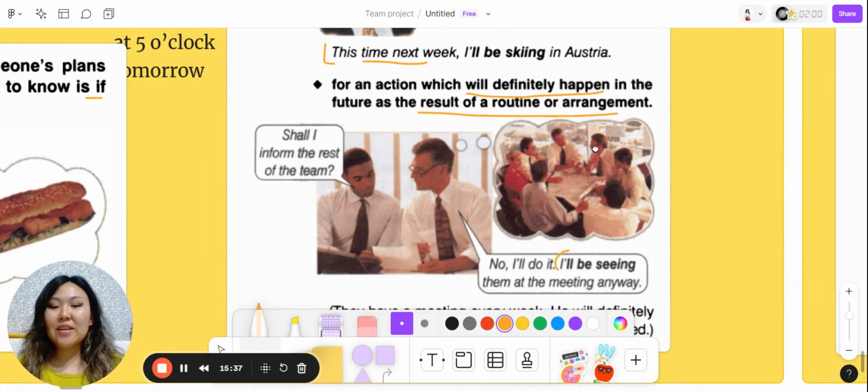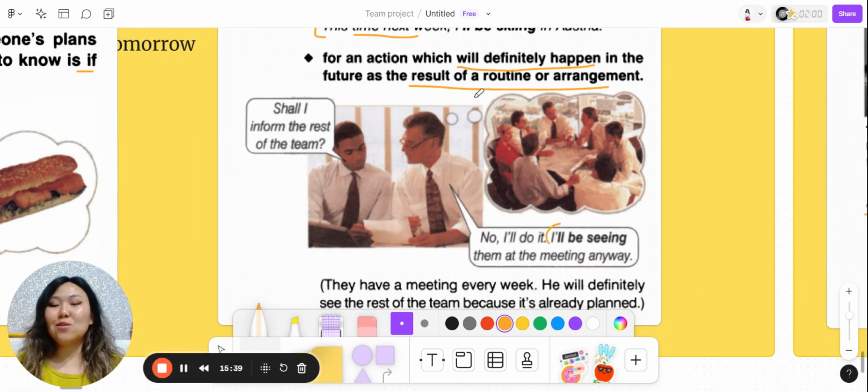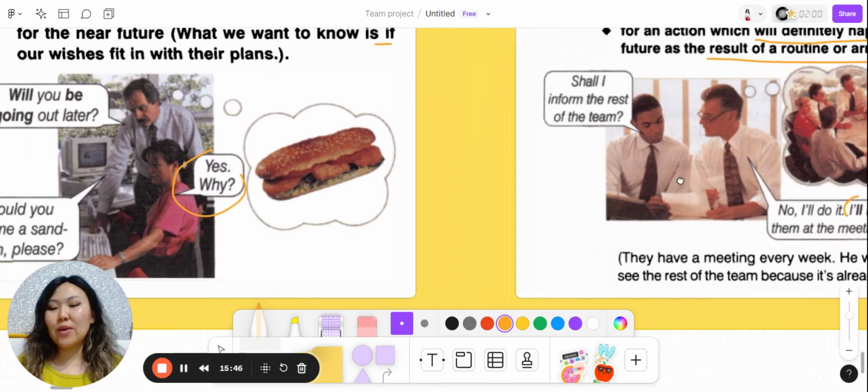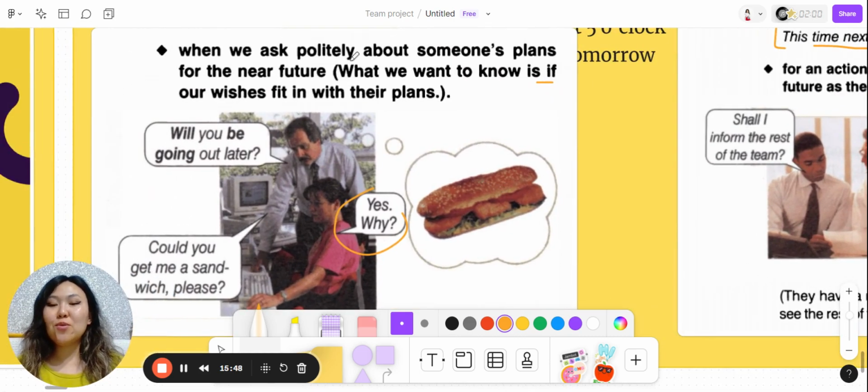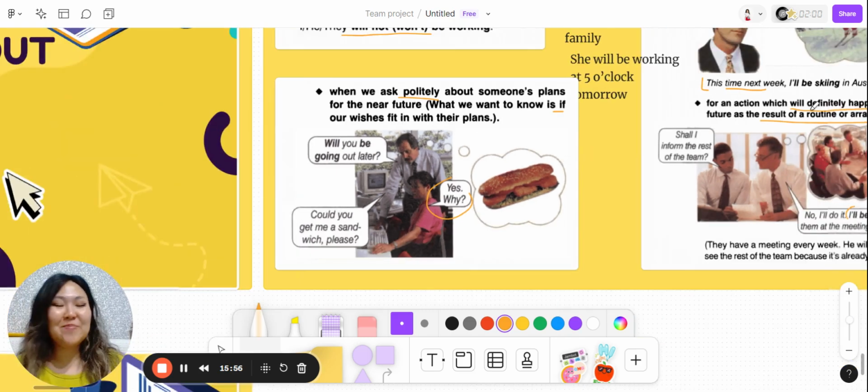Also, we know that it will happen because of the routine or arrangement, that's why you can say that, I will be doing it anyway. And also, if you want to ask somebody politely to do something for you, like, will you be going out? Will you be doing your homework?